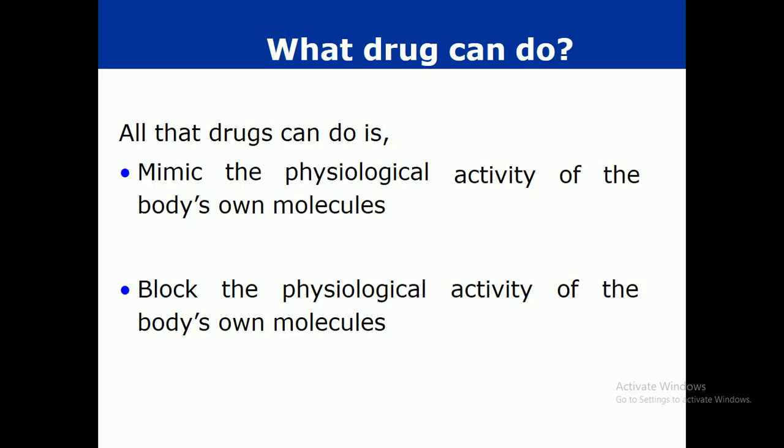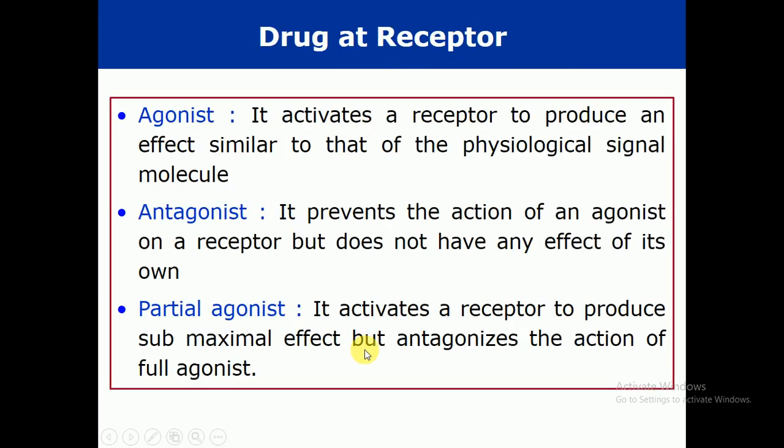Now what can a drug do? All a drug can do is either mimic the physiological activity of the body's own molecules, or block the physiological activity of the body's own cells. That is all a drug can do, so it will definitely produce its effects. It may mimic, which means it will enhance the physiological activity of the body's own molecules, or it will stop or block the physiological activity of the body's own molecules.